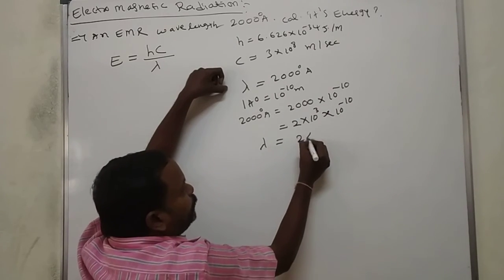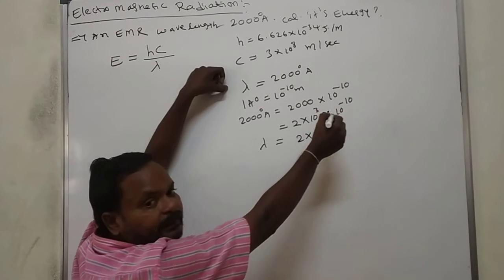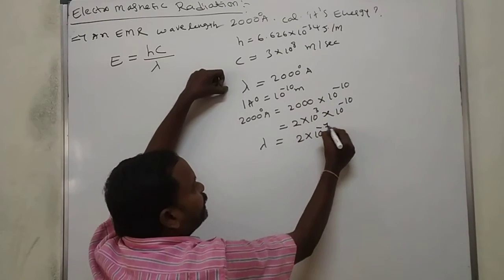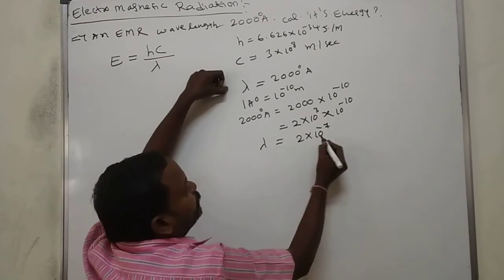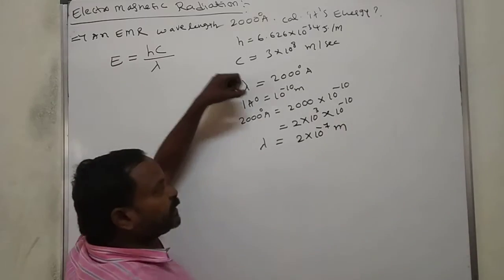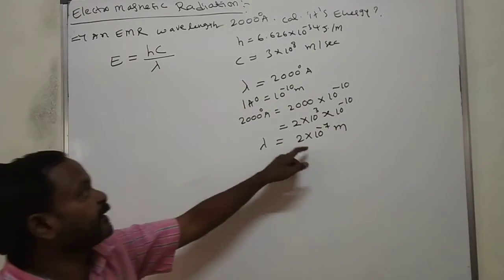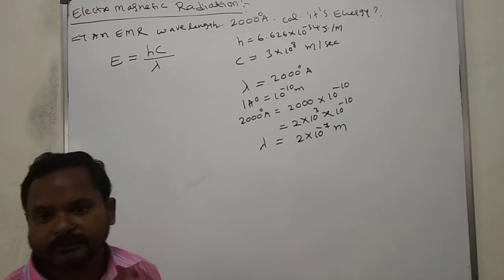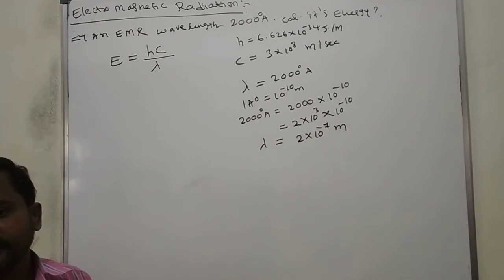Lambda is equal to 2 into 10 to the power of minus 7 meters. Now all are in the same units.